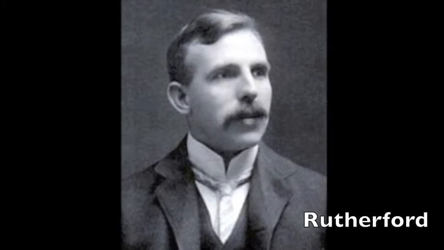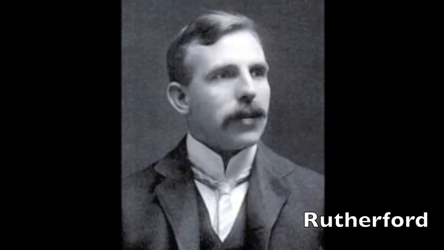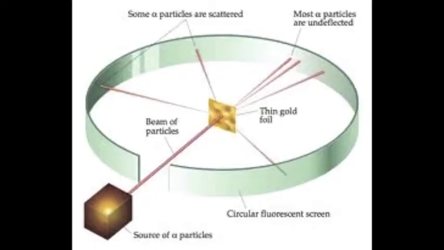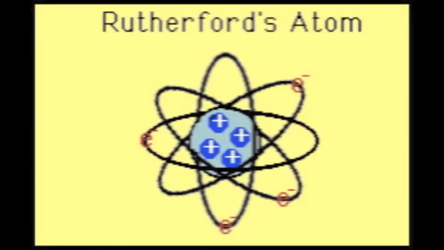Then there was Ernest Rutherford, who discovered the nucleus in 1911, which is the center of an atom, using the gold foil experiment. During the gold foil experiment, he shot small positive alpha particles at a thin gold strip. Instead of going through, they were repelled backwards. Because of this, Rutherford concluded there must be a tiny positively charged volume at the center of an atom to repel the particles. And with this, he came up with his model of an atom. Though it is hard to say who discovered the proton, the credit is given to Rutherford.